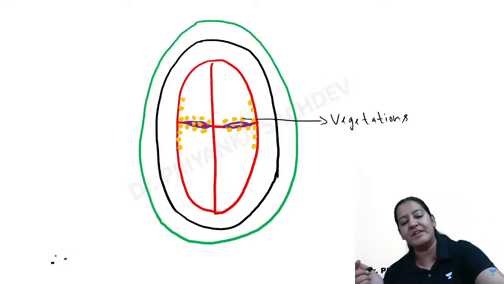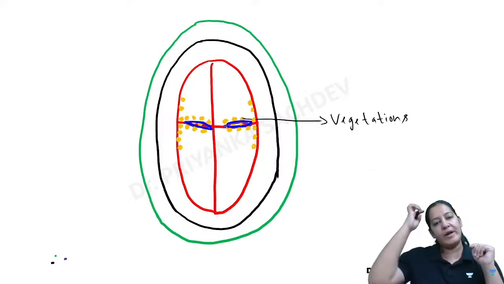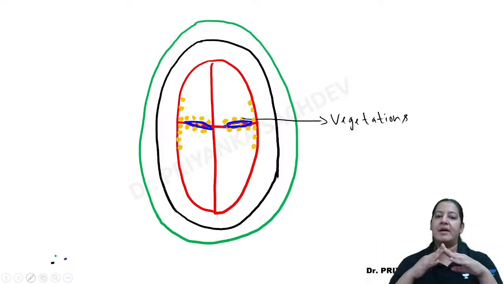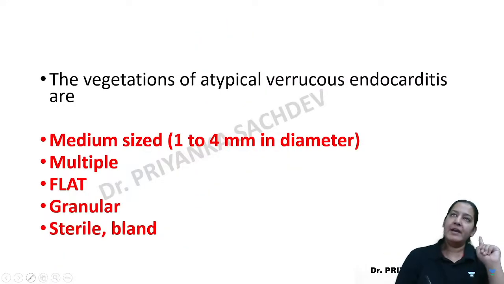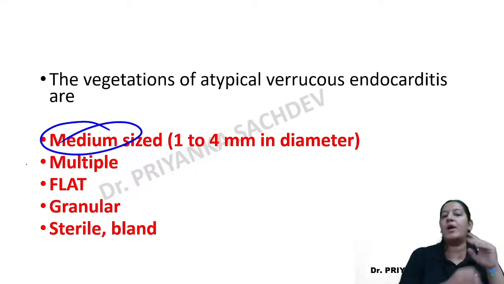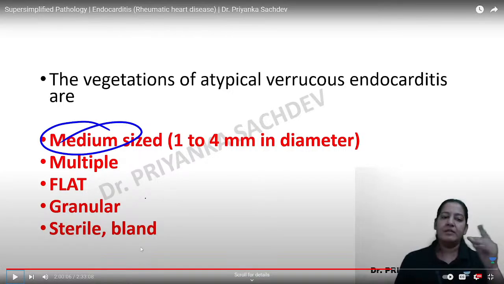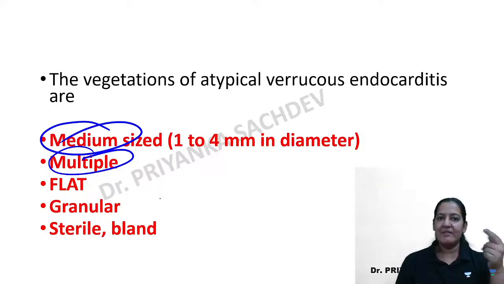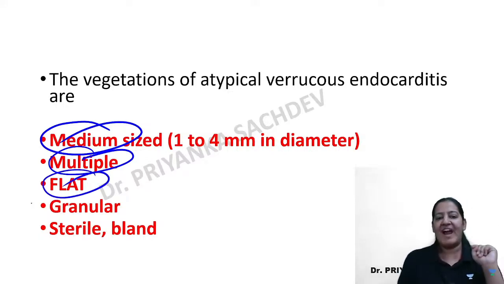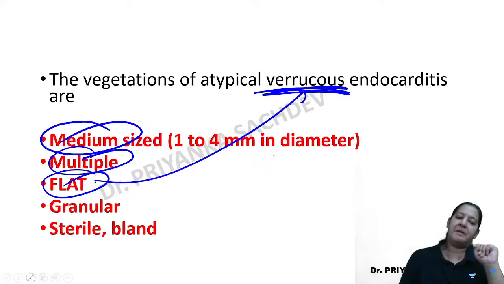Now what is the difference between the vegetations here in Libman-Sacks and the vegetations which we have already seen in rheumatic heart disease? See the location. Okay, we will describe the vegetation. In rheumatic heart disease, vegetations were small in size. Here, vegetations are medium size. They are also multiple. In rheumatic disease, they were convex. Here, they are flattened. The meaning of flattened is verrucous. That's why it is known as atypical verrucous.